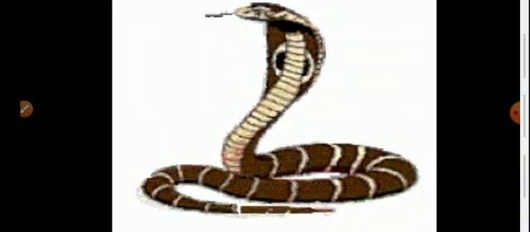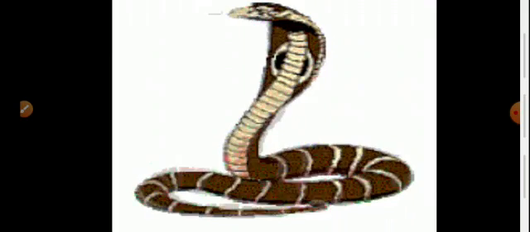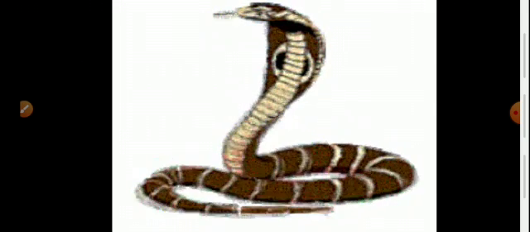But all the animals were living so far from each other. So that's why none of the animals knew the other animals.